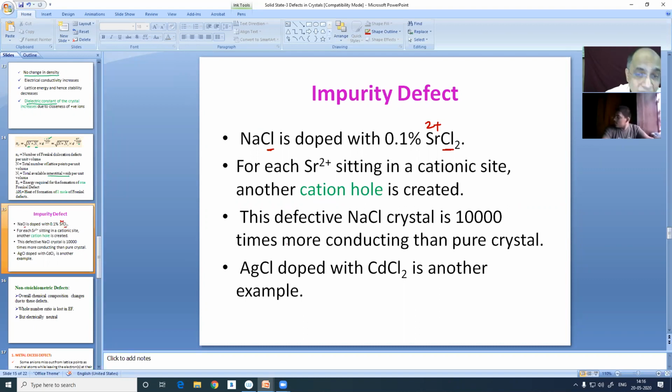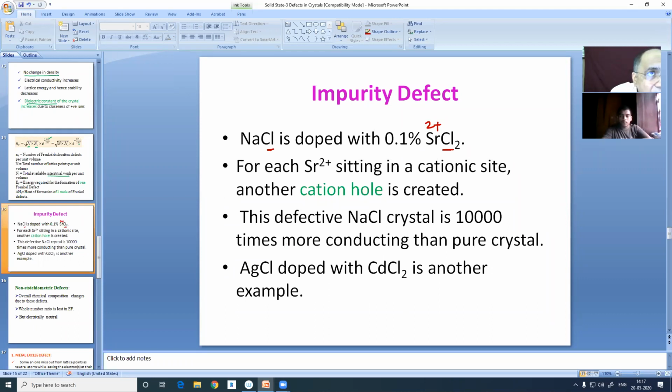In the case I just explained, a sodium ion is missing and a strontium 2+ ion is coming, so another sodium ion has to go so that the positive and negative charge will be equal. But in the present case, the main crystal is calcium fluoride. The ion is Ca2+, and in its place a monopositive Na+ will sit.